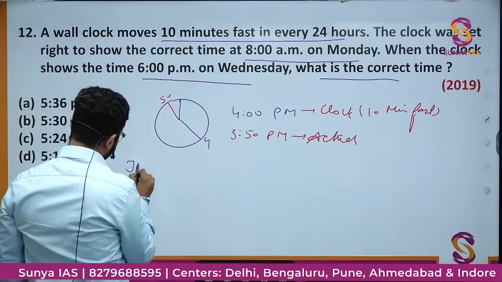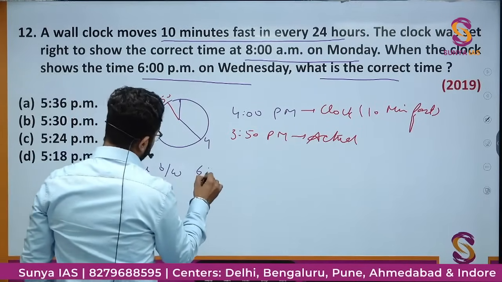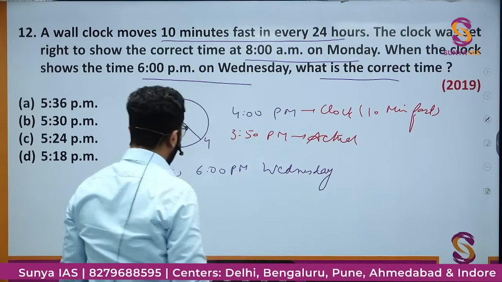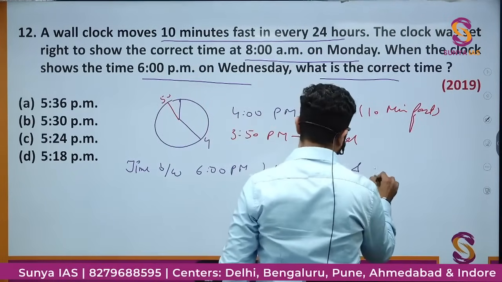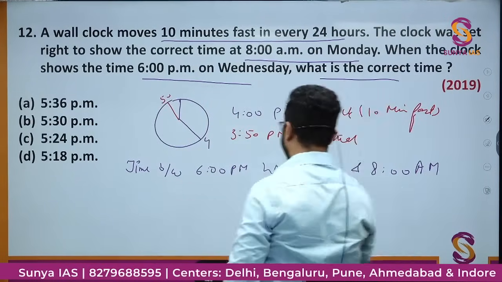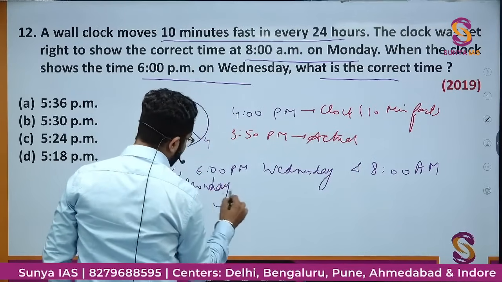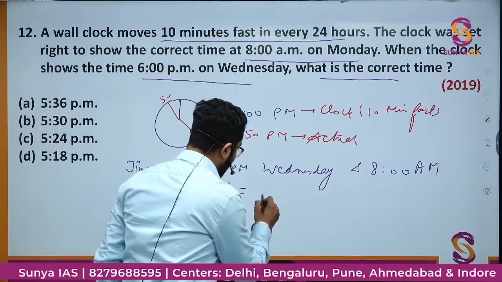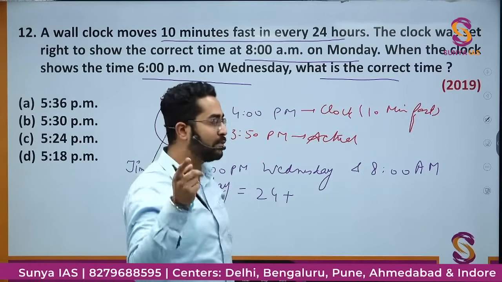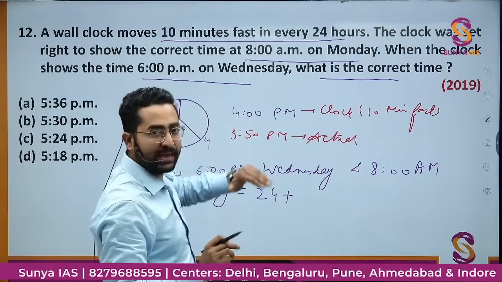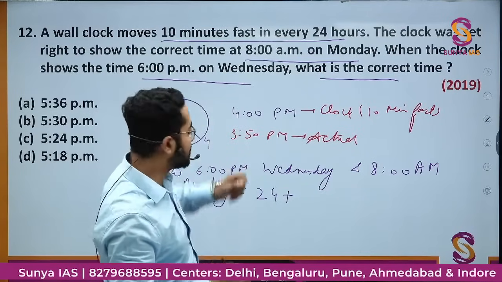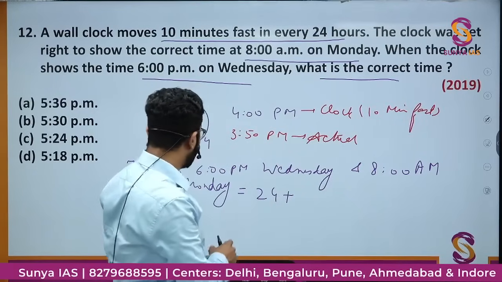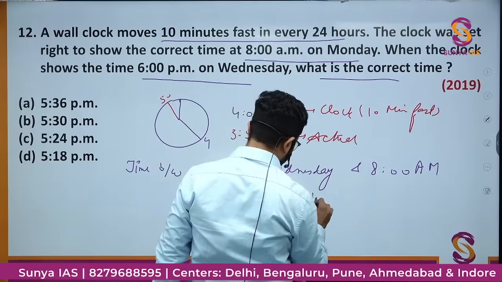That is the time between 6 p.m. Wednesday and 8 a.m. Monday, how many hours has it gone? So how much time? 8 a.m. Monday to 8 a.m. Tuesday will be 24 hours. 8 a.m. to 8 p.m. is 12 hours, 8 p.m. to 8 a.m. is 12 hours. So 8 a.m. Monday to 8 a.m. Tuesday, 24 hours. 8 a.m. Tuesday to 8 a.m. Wednesday, it would be 24 hours.